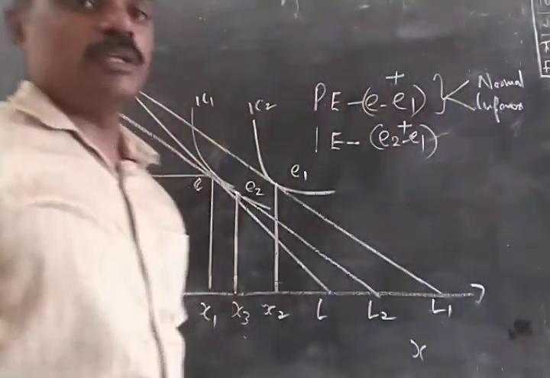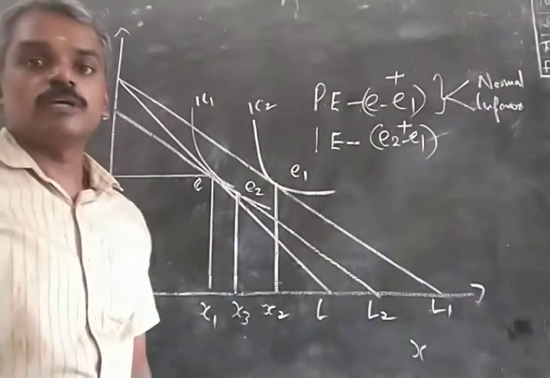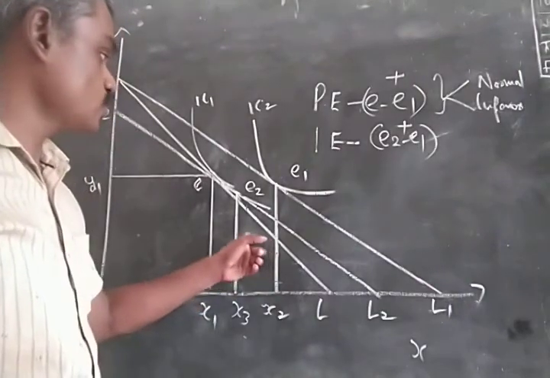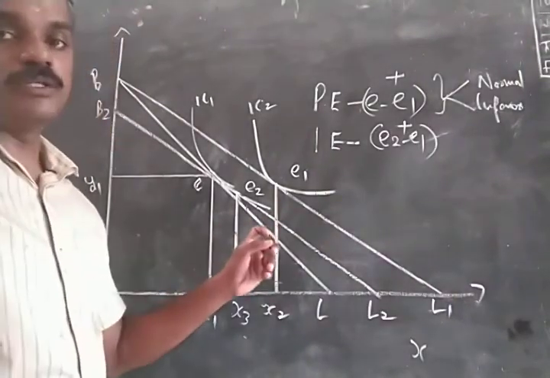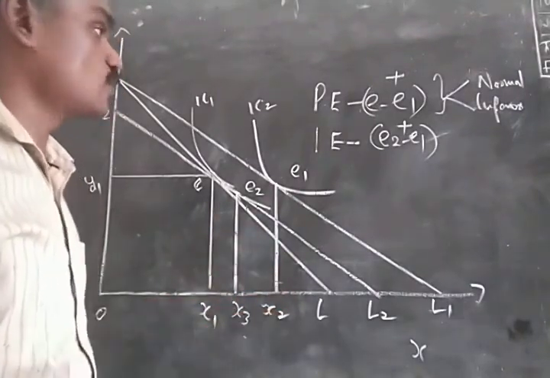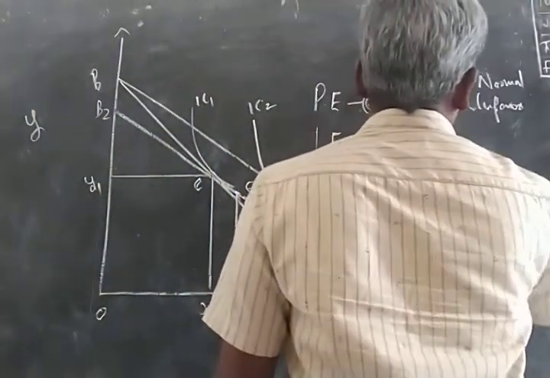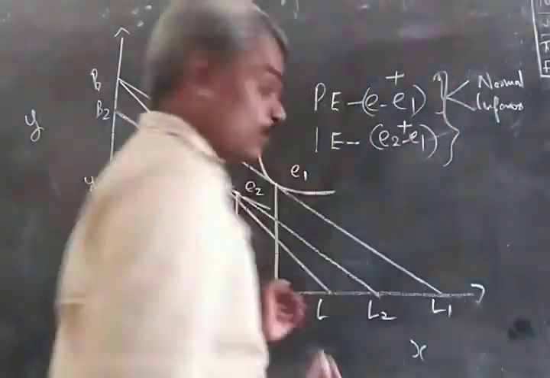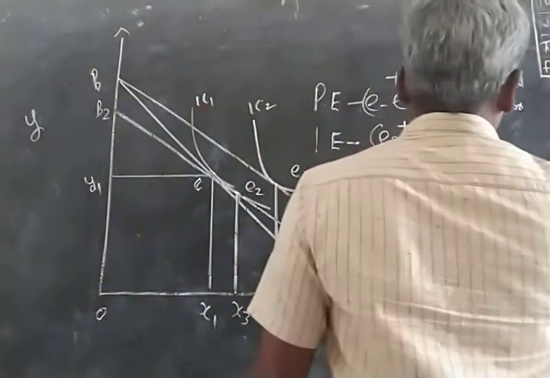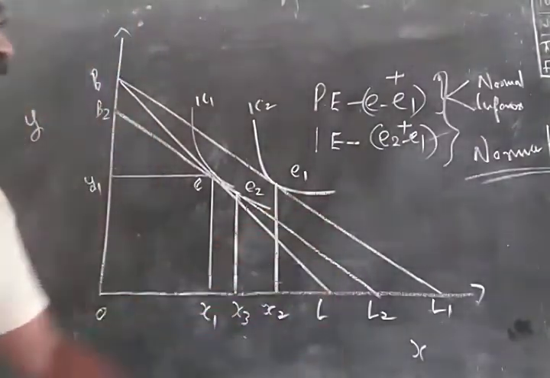If the commodity is an inferior one, the income effect will be negative. If it is a normal one, the income effect will be positive. So we are checking whether the income effect is negative or positive. When we adjust for the increased real income, the consumer moves to E2, and therefore the income effect is X3X2, which is positive, which means that the commodity is a normal one. Normal commodities have a positive income effect. So we say that this commodity is a normal commodity because the income effect is positive.